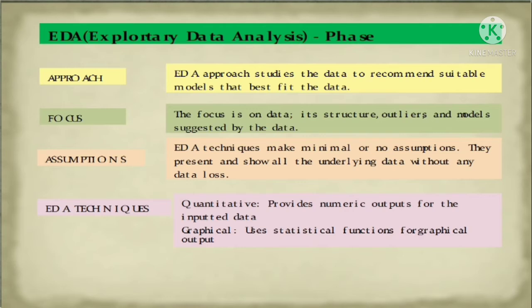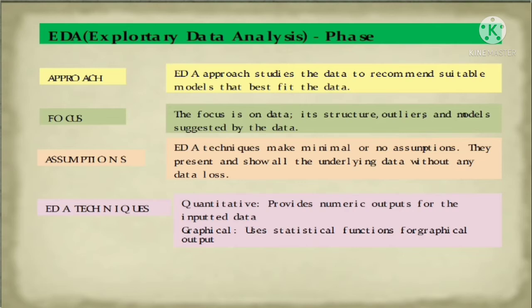Let us consider the phases of EDA, exploratory data analysis. It has four phases. First is approach, second is focus, third one is assumption, and the fourth one is EDA techniques. Let us start with the first phase of exploratory data analysis, approach. In this first phase of EDA, we will select a suitable model that is the best fit for our data set, for our data values. We have to select a suitable model in this phase.